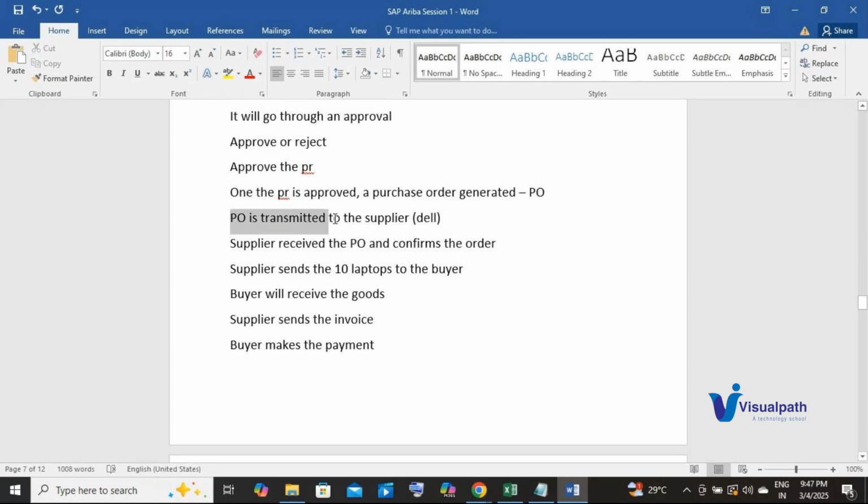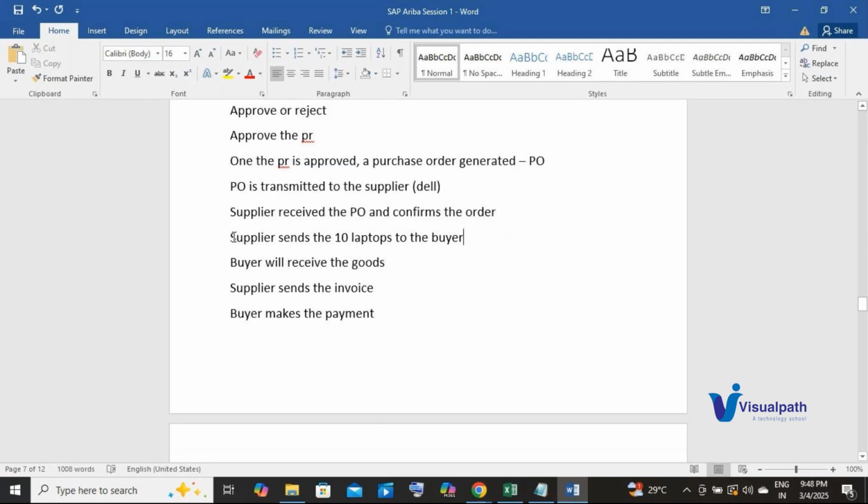Then the PO is transmitted to the supplier. The supplier receives the PO and confirms the order. Finally, the supplier sends the laptops to the buyer. The buyer receives the goods. The supplier sends the invoice and the buyer makes the payment.